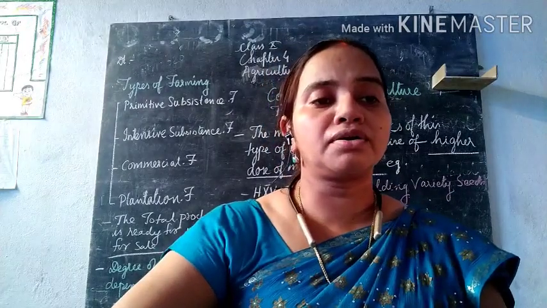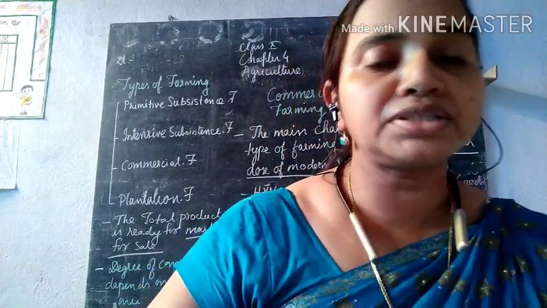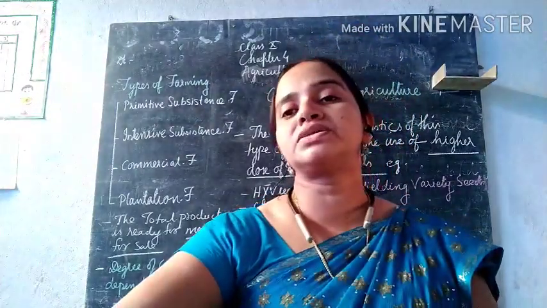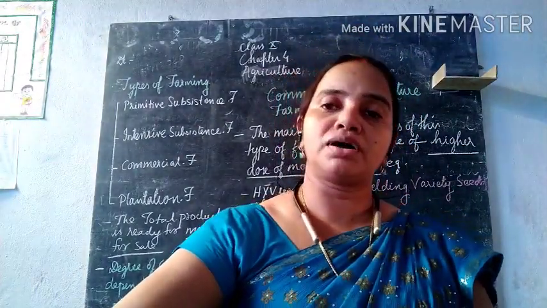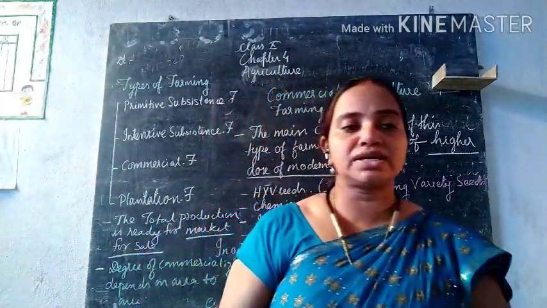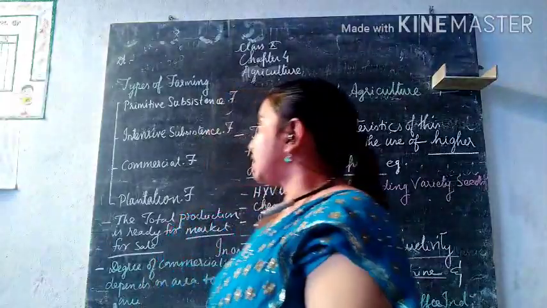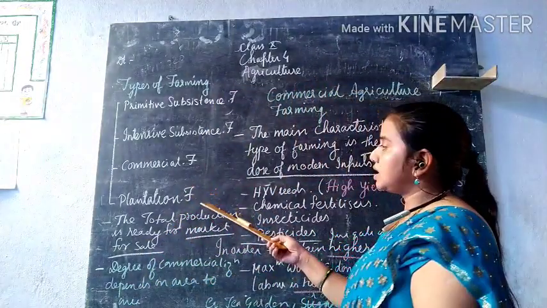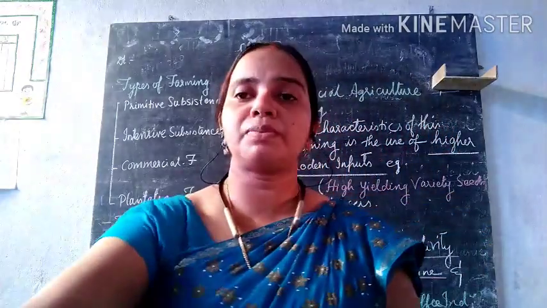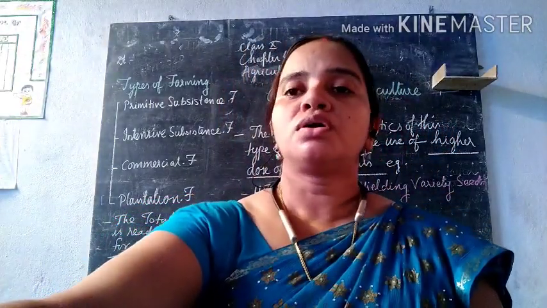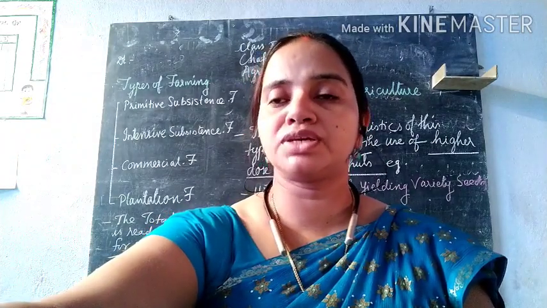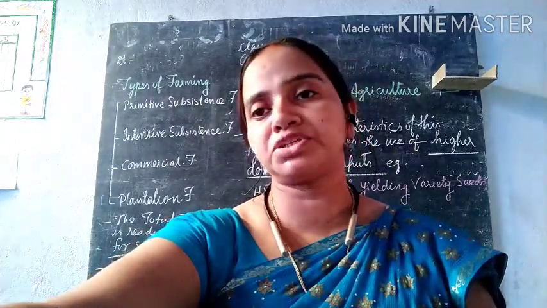Whereas in West Bengal and Orissa, in spite of being the rice bowl of India, there is no surplus to be sold in the market. So this is what the term commercialization means. Then we come to the next and last type of farming, which is known as plantation farming. Plantation farming can also be included in commercial farming. So let's see what we have in plantation farming.